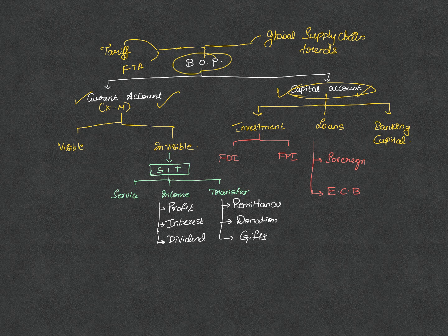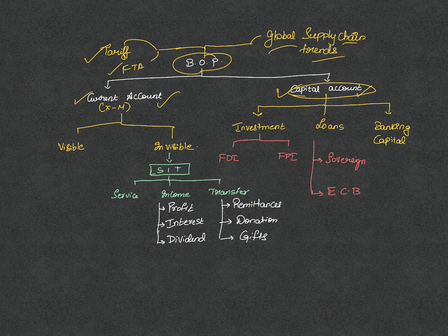That's what I meant. So, what is affecting the balance of payments at this point of time? One, tariffs. Two, India's inability to use free trade agreements to the fullest, and how the post-COVID world is seeing a fragmentation of the global supply chains, and India should look at this as an opportunity. Let me elaborate that. But before that, let's understand the basic components of current account and capital account.